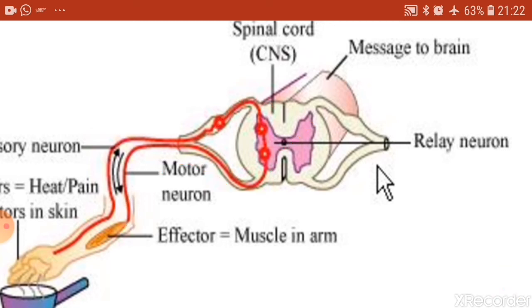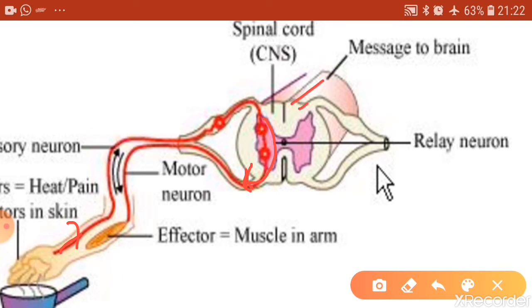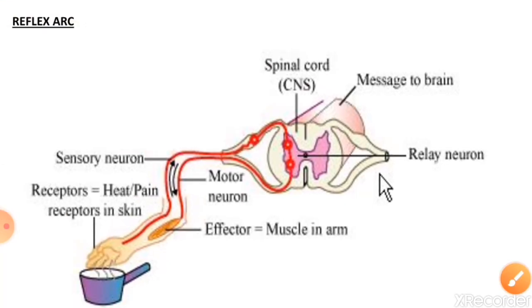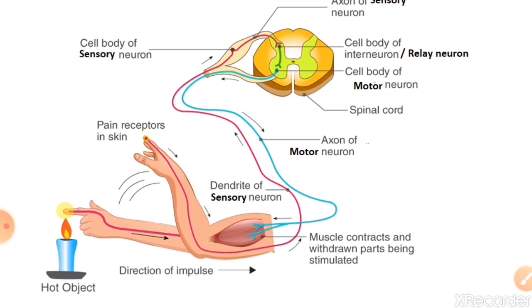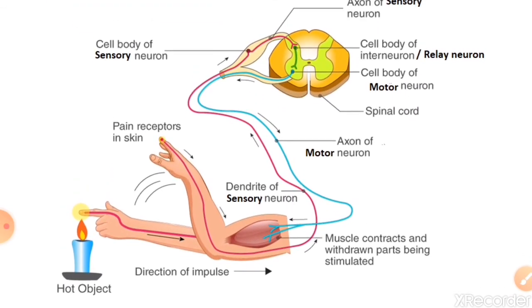Remember one thing: the sensory information, that is the information of heat, apart from being sent by the relay neurons immediately to the motor neuron, is also taken to the brain. The message is definitely taken to the brain, and the brain also analyzes it. But before the brain comes up with a decision, the action is already done because of the reflex arc. So this is how reflex arcs help in showing a quick response.